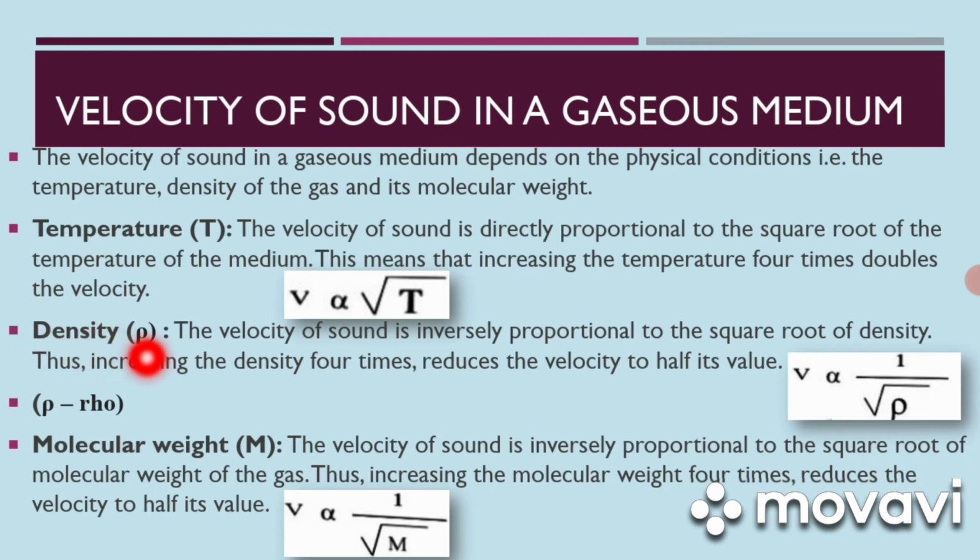Density, represented by the Greek letter rho. The velocity of sound is inversely proportional to the square root of density. Thus, increasing the density 4 times reduces the velocity to half its value. Molecular weight, represented by capital M. The velocity of sound is inversely proportional to the square root of molecular weight of the gas. Thus, increasing the molecular weight 4 times reduces the velocity to half its value.